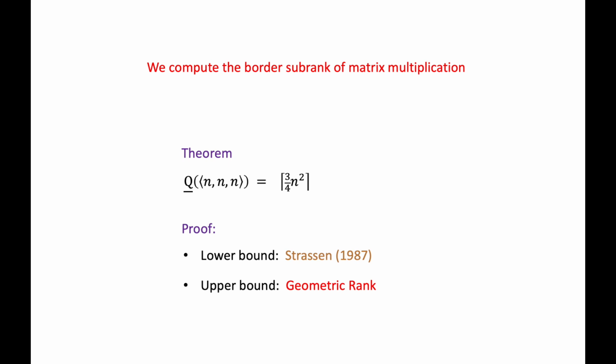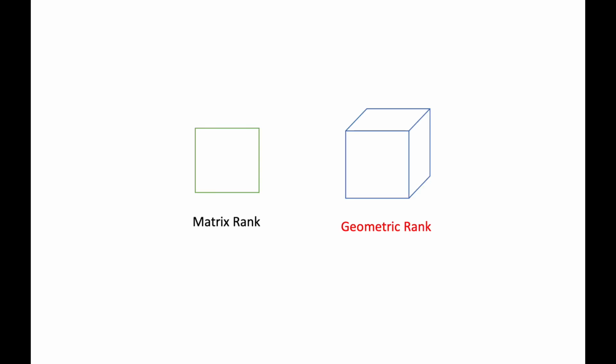In fact, we can also use geometric rank to compute the border subrank for rectangular matrix multiplication tensors. And again, the answer exactly matches the lower bound of Strassen. This concludes the third part of the talk. We have introduced a new notion of rank for tensors called geometric rank, which extends the notion of rank for matrices. And we've seen some results and some examples.